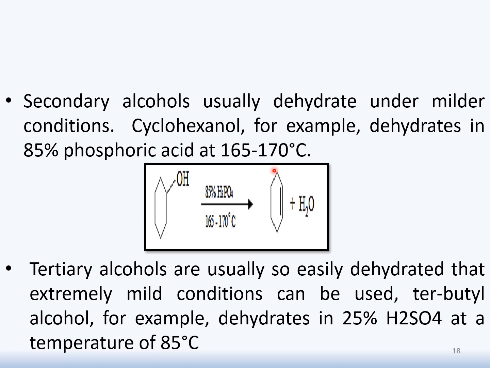Let's see what happens with tertiary alcohol. Tertiary alcohol also has the ability to undergo dehydration, but it requires extremely mild, very light conditions. For example, tertiary butyl alcohol, which is tertiary in nature, bonded to 3 carbons, undergoes dehydration only in the presence of 25% sulfuric acid. And here the temperature is not 180 degrees centigrade, which is used for the primary one. Here you need a temperature of only 85 degrees centigrade.